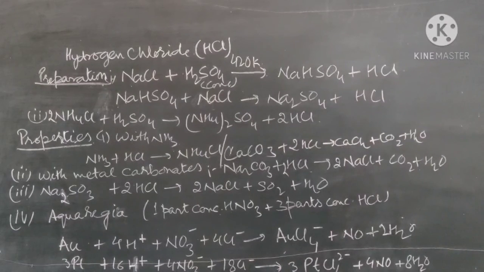And for the uses, hydrochloric acid is used in the laboratory, for the preparation of chlorine gas, and for many neutralization reactions. So it is a very important reagent in the laboratory also. And then the aqua regia we are studying here is used to dissolve some noble metals.